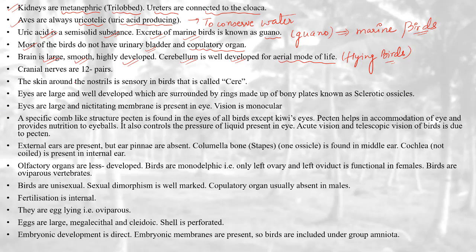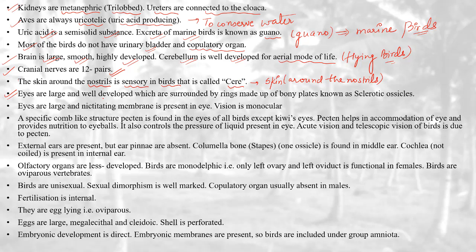They have 12 pairs of cranial nerves. The skin around the nostrils is sensory in birds, that is called cere. So the cere is the skin around the nostrils, which is very sensory, meaning sensitive in function. It receives the sensations or perceptions from the external environment.